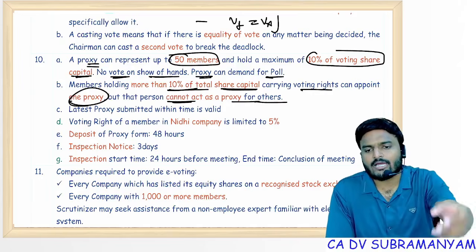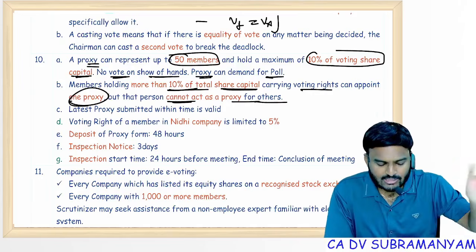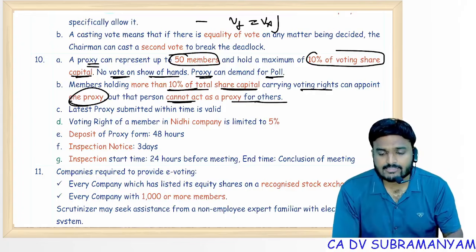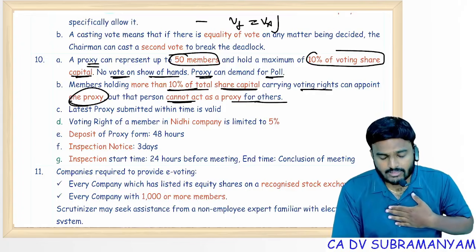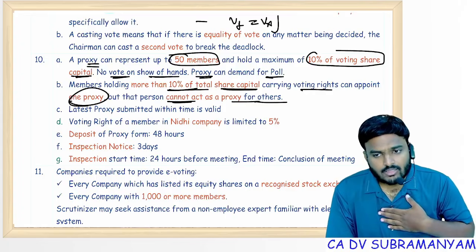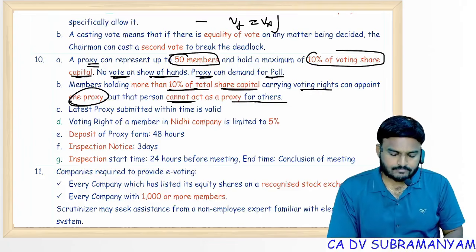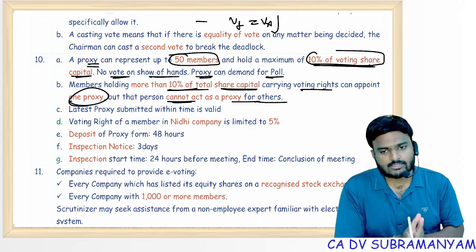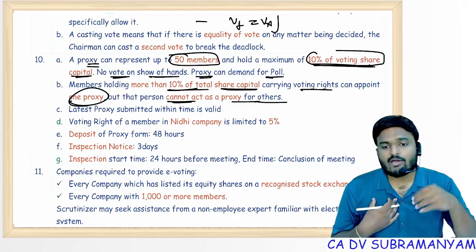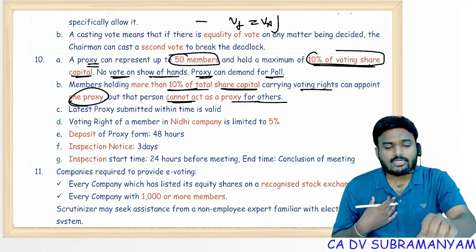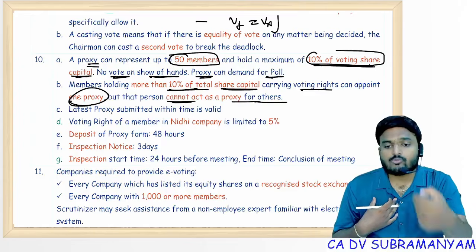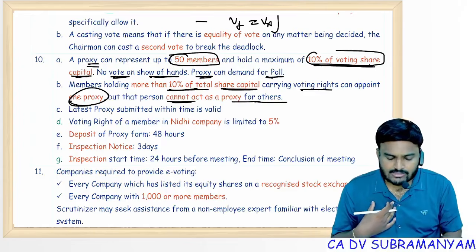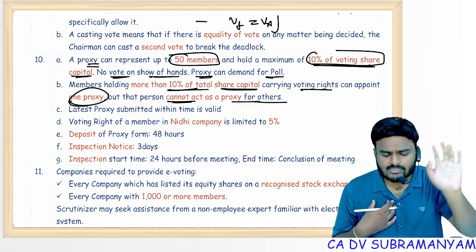Appointed proxy should represent only me, but not other members. Here you can see proxy can represent maximum how much voting share capital? 10%. If I am holding 15%, I can have one proxy. The appointed proxy will act as proxy only for me, but not for other members. That means other members cannot appoint the same person as a proxy.